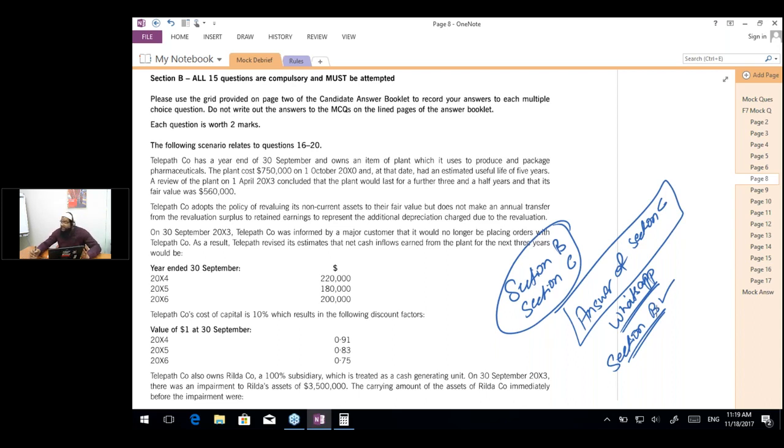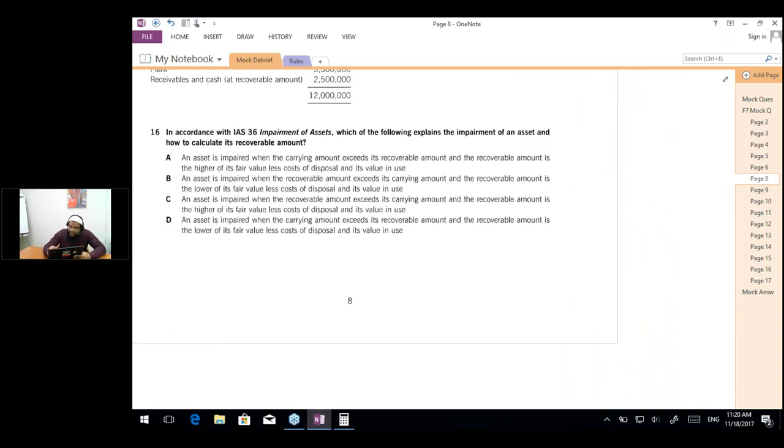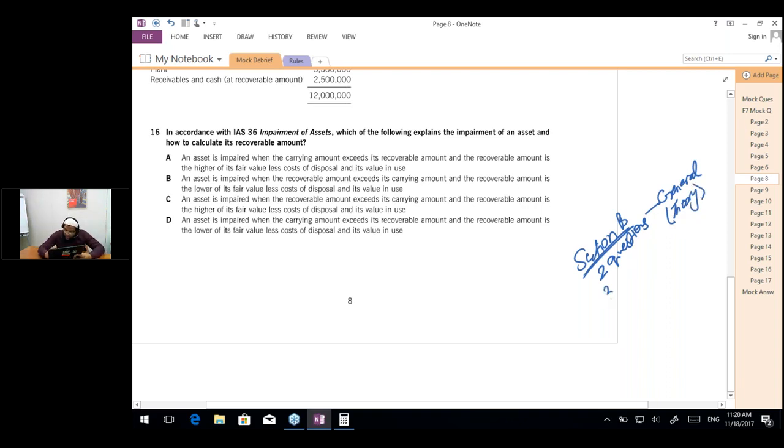Okay, now we are moving towards section B. And in section B, what you have to do is start reading from the requirement, not from the case, because the case relates to 5 questions, but a question would relate to only one question. Normally in a section B question, you are going to find 2 general questions which would relate to theory, and 3 questions which are going to be calculation based and would relate to the scenario.